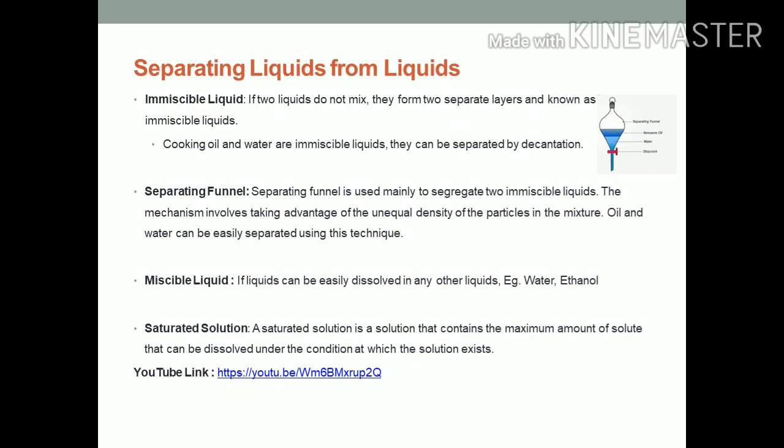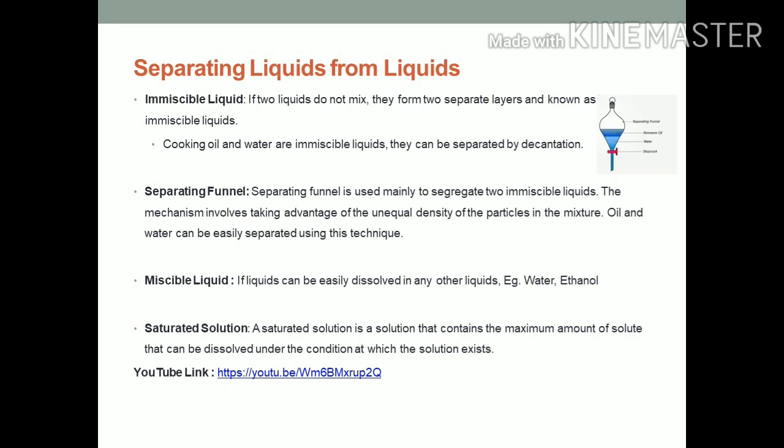Now understand what is miscible liquid. If liquids can be easily dissolved in any other liquid, then it is called miscible liquid. For example, water and ethanol. You can mix Dettol easily in water, so it is called miscible liquid.